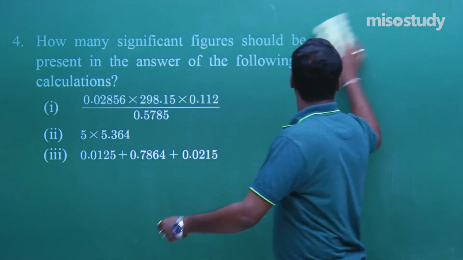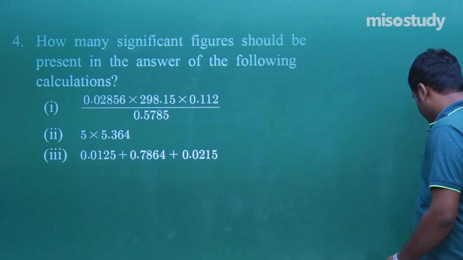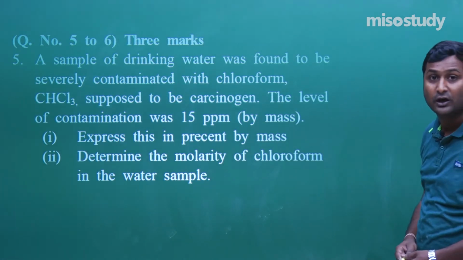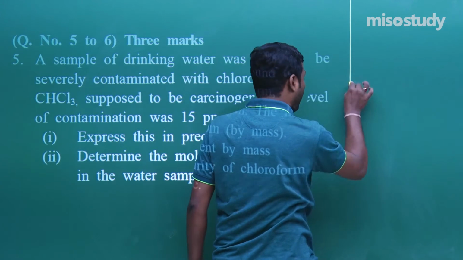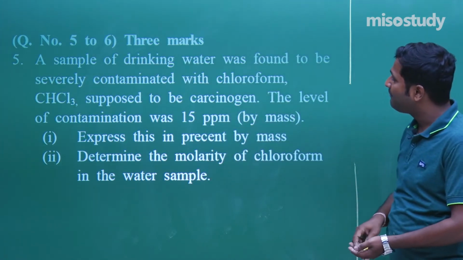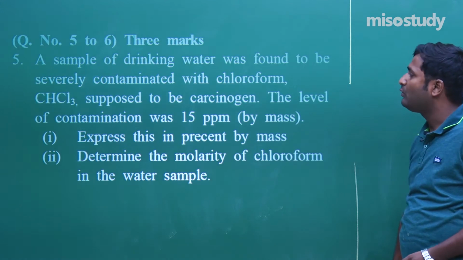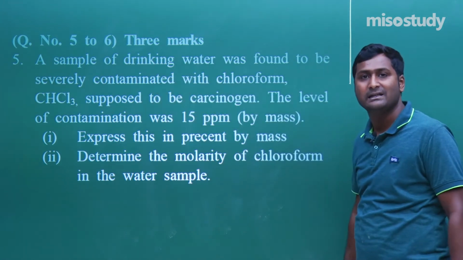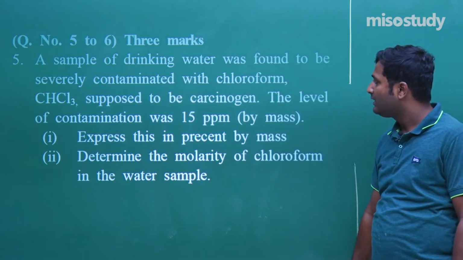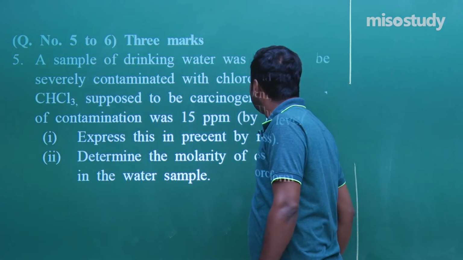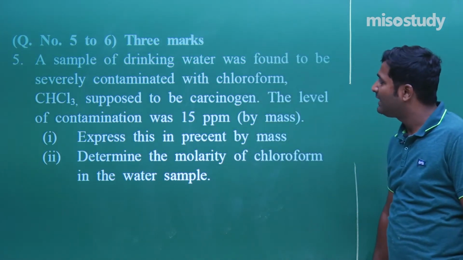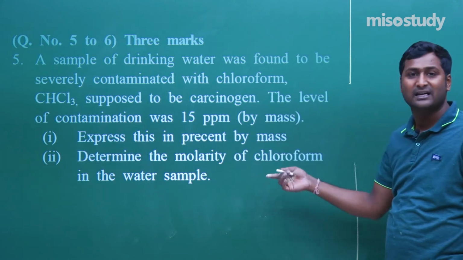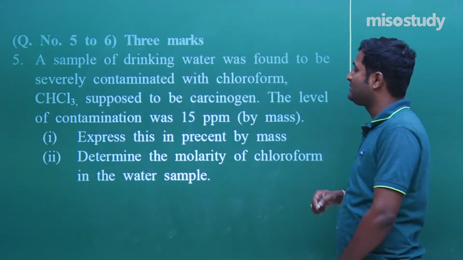Check it out. The next one is question number 5. Read the question carefully. This is a 3 marks question, so we need proper explanation. Look at the question. A sample of drinking water was found to be severely contaminated with chloroform, CHCl3, supposed to be a carcinogen. The level of contamination was 15 ppm by mass. Express this in percent by mass. Clear? Express this in percent by mass.